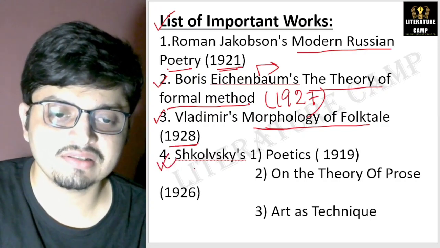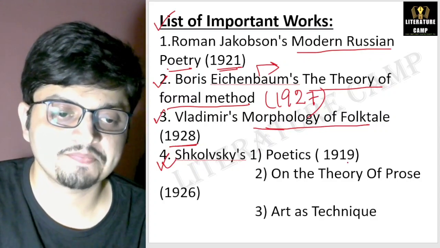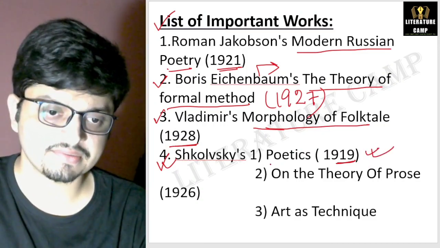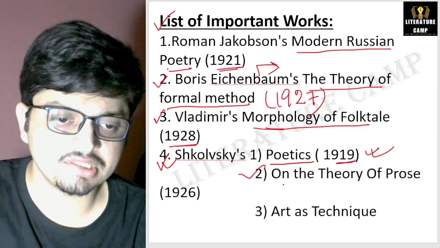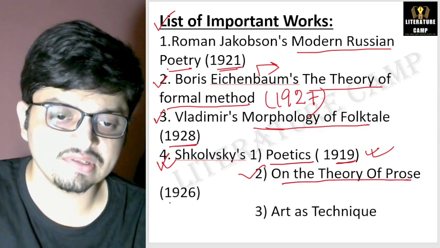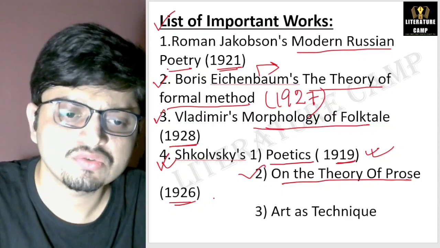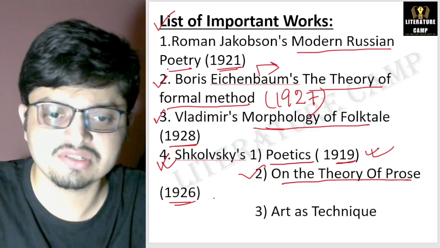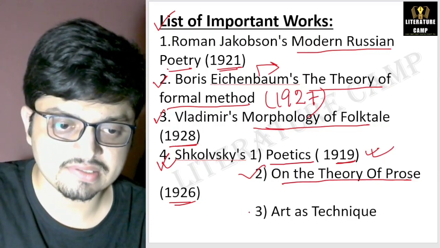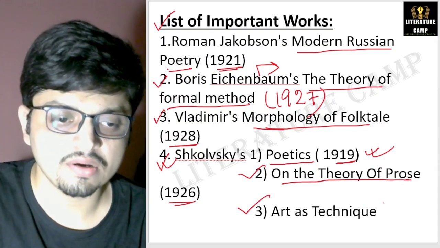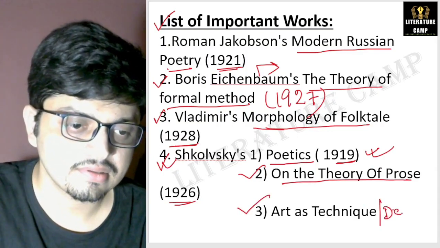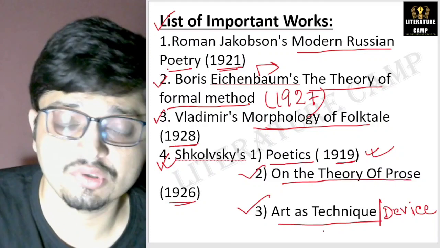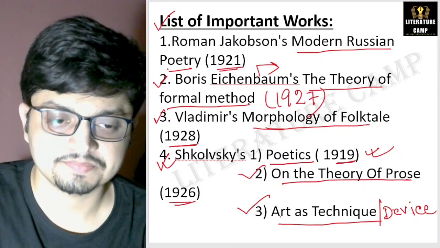Next, Victor Shklovsky's Poetics, published in 1919. Very important work, Poetics. Number two is On the Theory of Prose, published in 1926. Definitely, they can simply ask who wrote On the Theory of Prose. So it is Victor Shklovsky, published in 1926. Number three is Art as Technique or Art as Device. This is a very important essay written by Shklovsky.